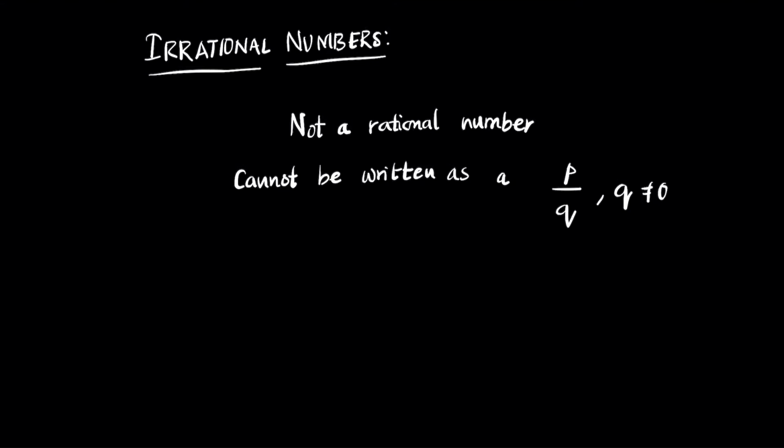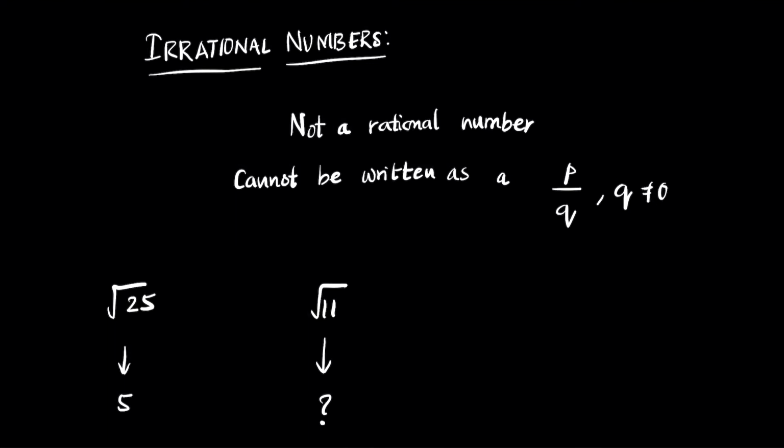So let's take an example. Let's say I have a number root 25 and I have a number root 11. Let's find out if you can write each of these numbers as a rational or an irrational number. If you know that root 25, you end up with a number 5. So square root of 25 is 5. But can you find the square root of 11? So there is a question mark.